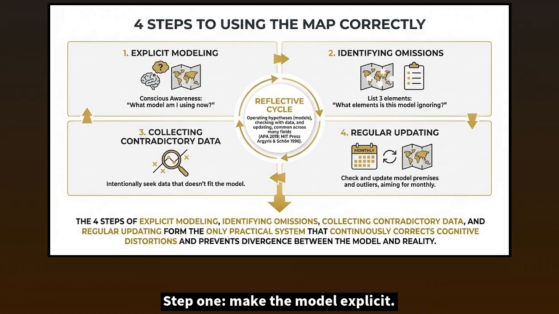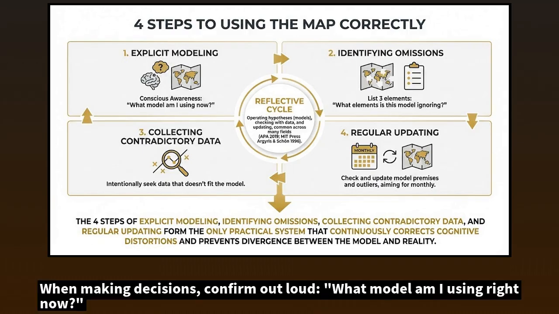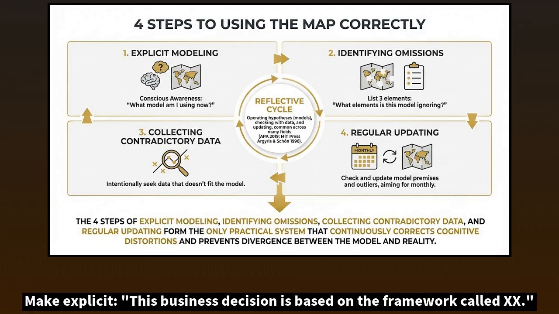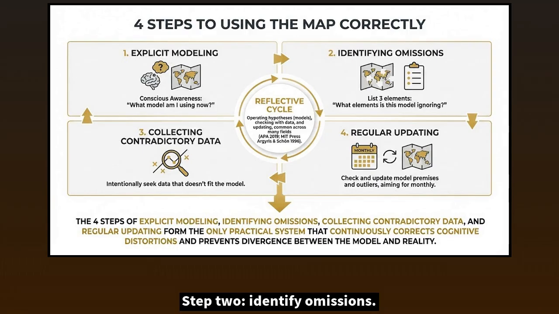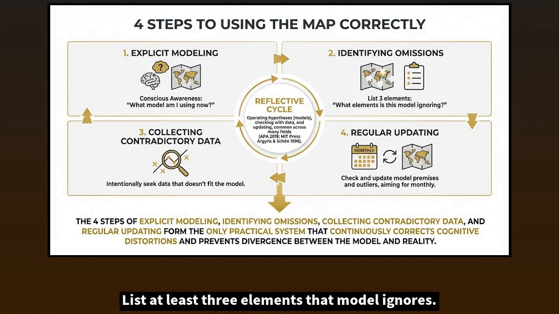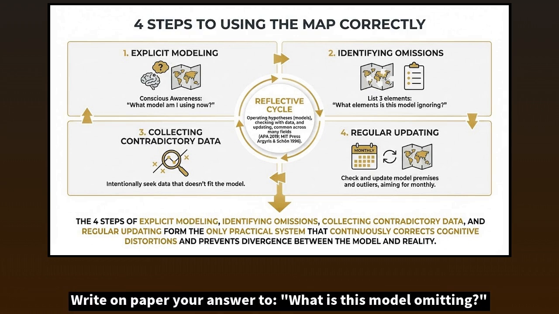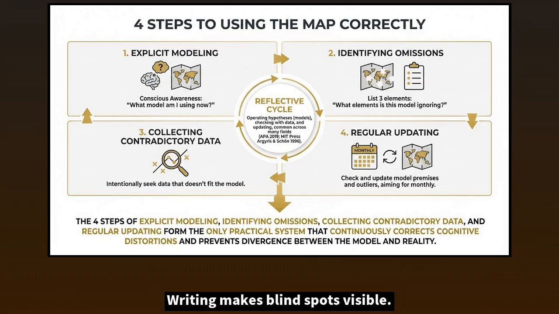Step 1. Make the model explicit. When making decisions, confirm out loud, what model am I using right now? Make explicit, this business decision is based on the framework called XX. Just becoming conscious significantly reduces overconfidence in the model. Step 2. Identify omissions. List at least 3 elements that model ignores. Write on paper your answer to, what is this model omitting? Writing makes blind spots visible.